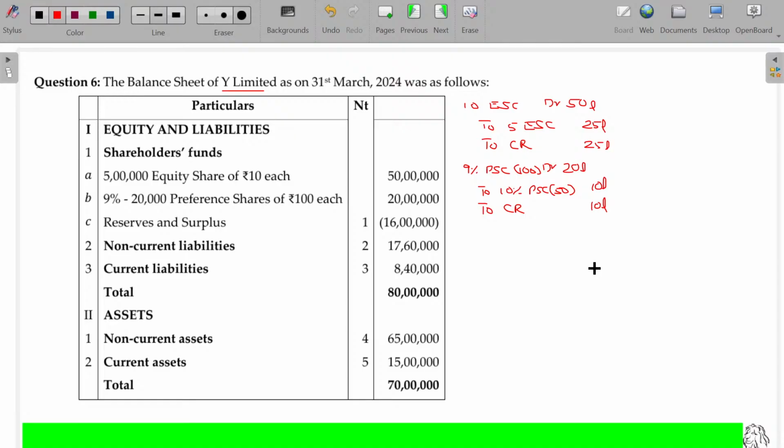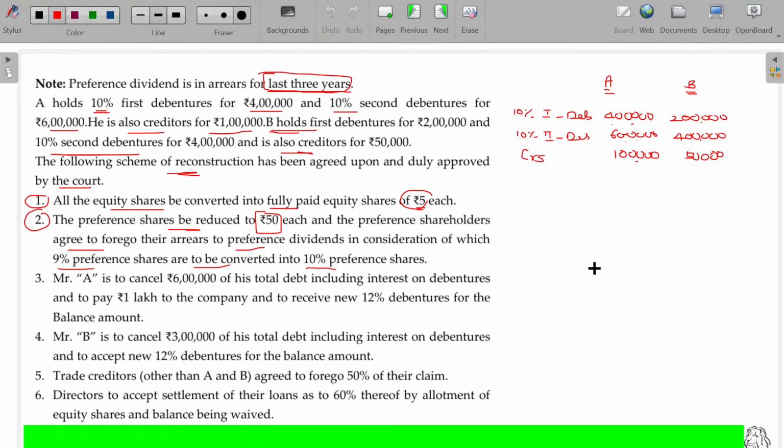Of course, 3 years preference dividend is outstanding. We don't want to get that also; we never bother about that. We are willing to waive that, provided at least hereafter you give me the preference dividend at the rate of 10% rather than 9%. Already this preference dividend is in arrear, given outside the balance sheet, and not required to be payable. So no entry at all.